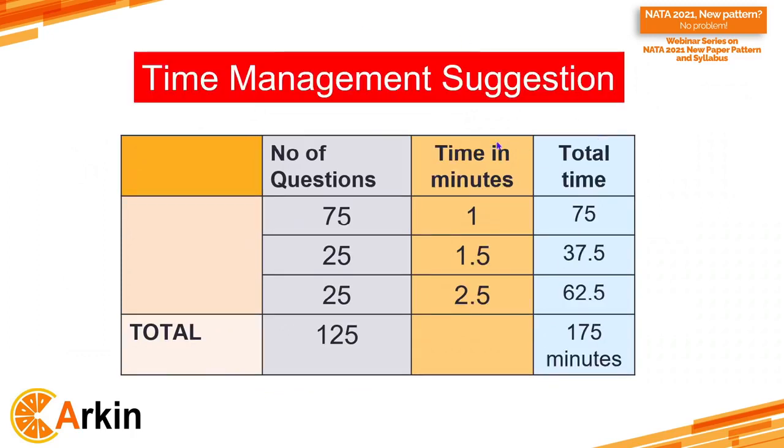Now I may suggest, this is just a suggestion, a time management suggestion. You can do whatever you feel like, because every student is different. You may take less time in some questions, but tentatively, for the 75 questions you should not spend more than 1 minute each, so it will be 75 minutes total. For the 25 questions of 2 marks each, you can spend say 1.5 minutes. I'm just telling you tentatively. So 1.5 minutes each will be 37.5 minutes.